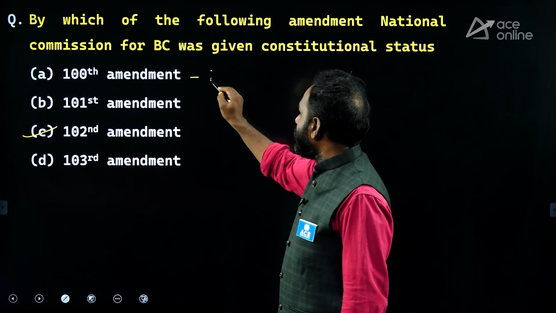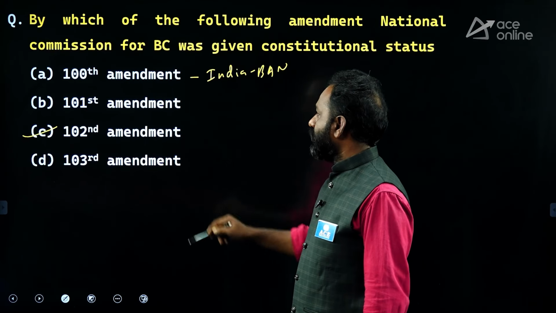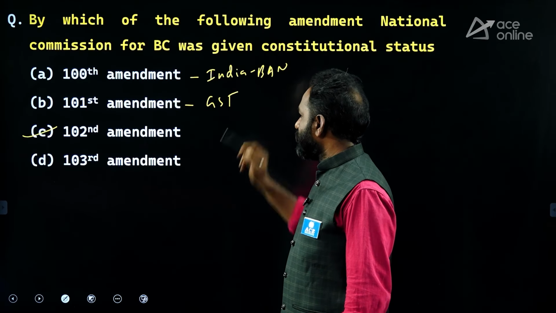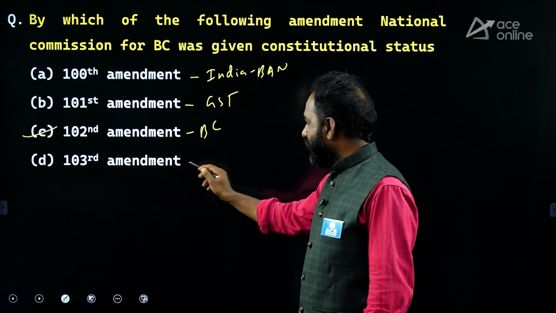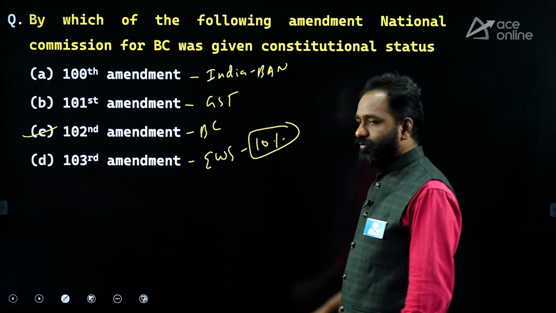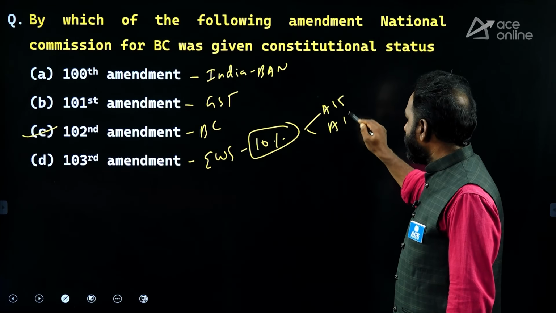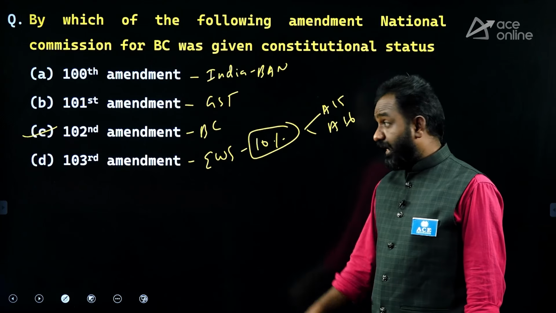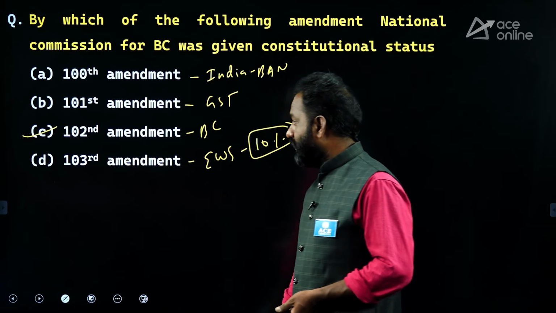The 100th Amendment is related to India and Bangladesh. The 101st Amendment, everyone knows, is GST. The 102nd is related to BC. The 103rd is about EWS, a maximum 10% reservation given to the economically weaker section, which amended Article 15 and Article 16. And what about 104, 105, 106? Try to make a comment.